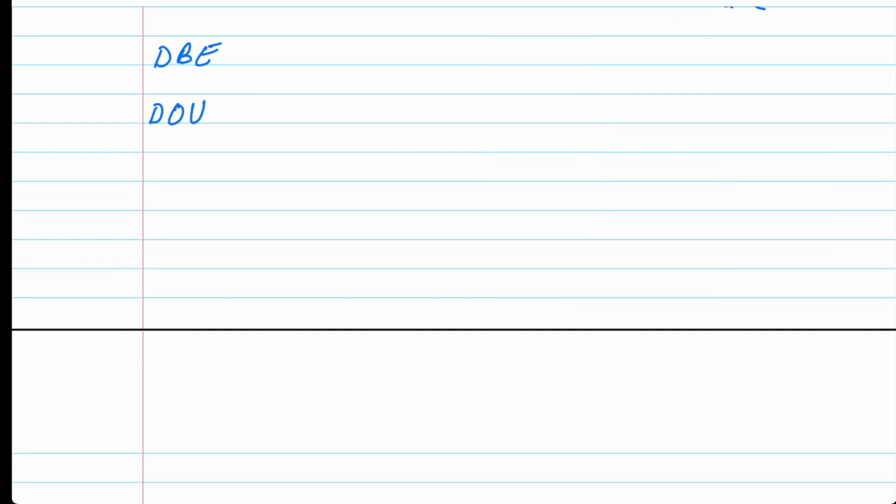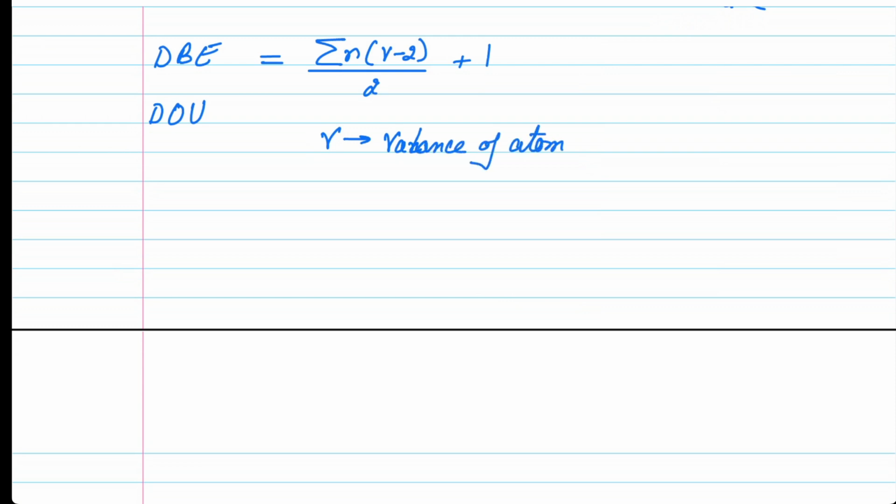There is a formula to determine the double bond equivalent or degree of unsaturation. This formula says summation N bracket V minus 2, divided by 2, plus 1. Now here V is the valency of an atom, and N is the number of atoms having that particular valency.